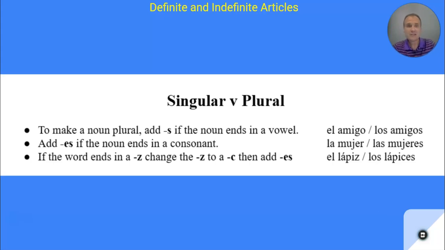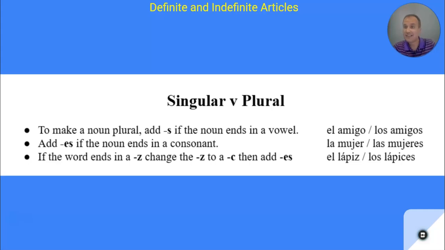Now, talking about singular and plural, in Spanish, to make a noun plural, so instead of saying chico, to say chicos, we simply add an S on the end of the noun. We simply add an S onto the end of the noun if it ends in a vowel. So anything that ends in O, for example, amigo, is a vowel.